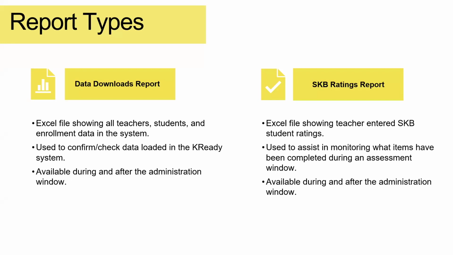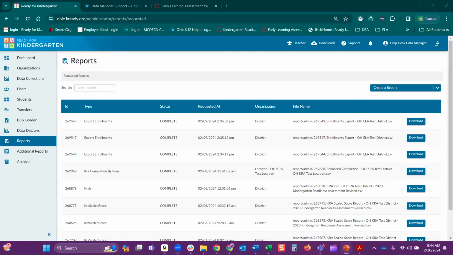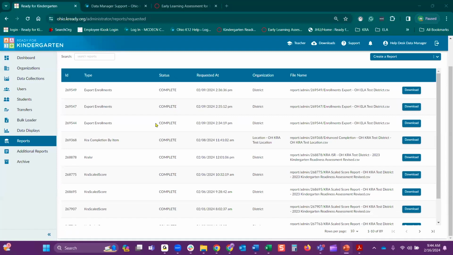For instance, let's say it's coming close to the deadline of May 14th. You want to make sure that all items that are the priority for each, the standard version and the pilot, are entered by your teachers for those students. So you're going to be looking at this report to make sure.